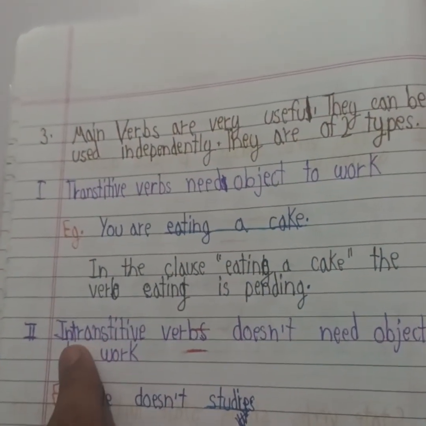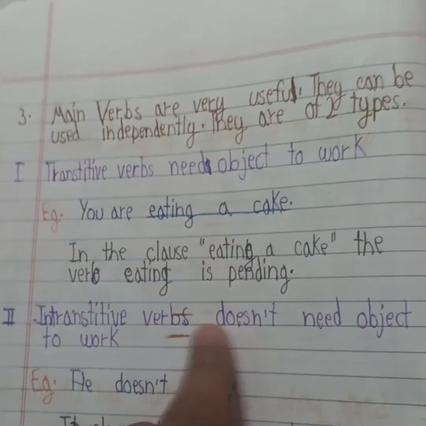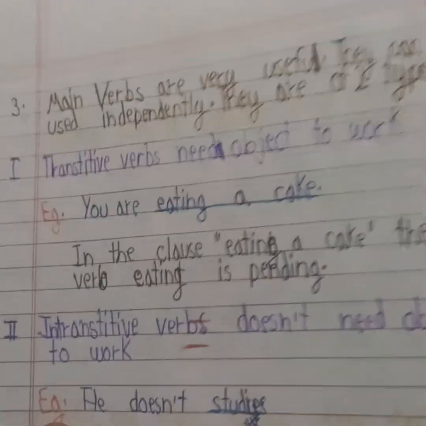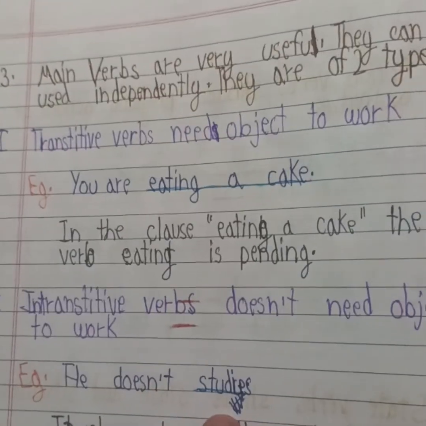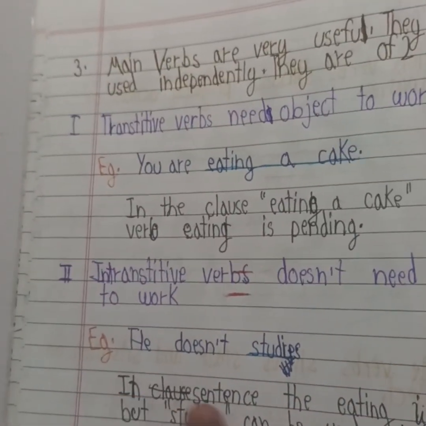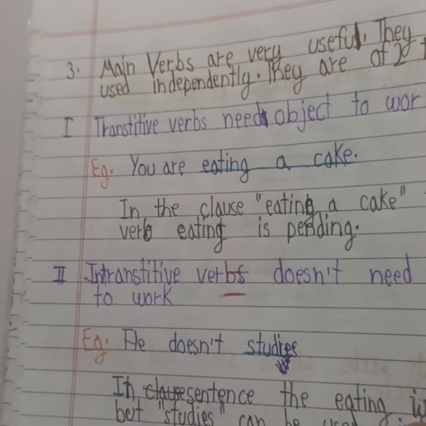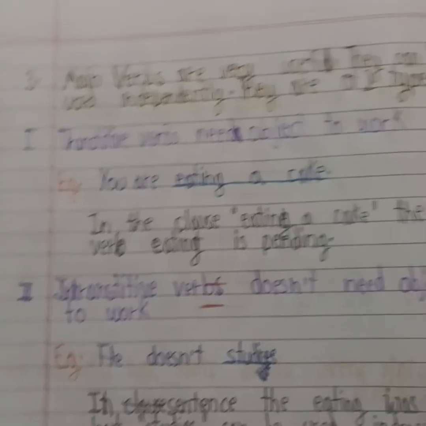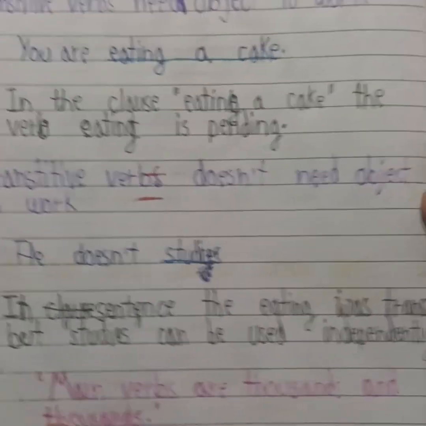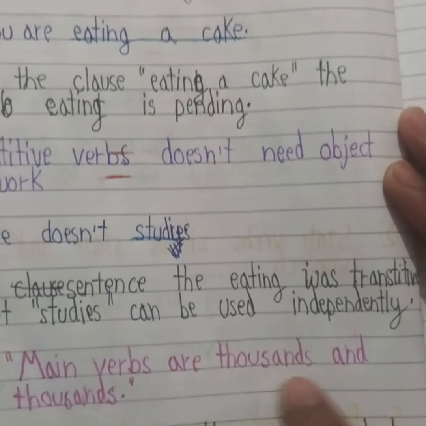Then next comes intransitive verbs. Verbs that don't need an object to work. Example, he studies. In the sentence, eating was transitive, but study can be used independently. Main verbs are thousands and thousands.